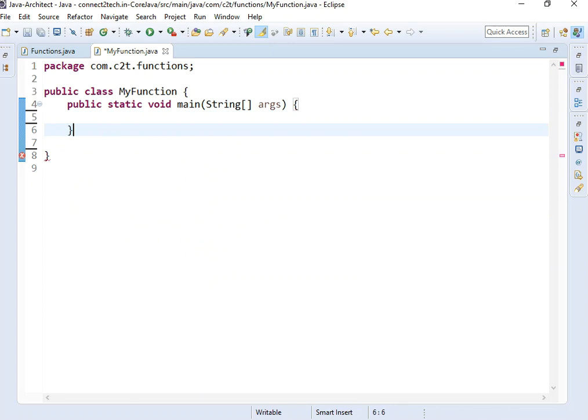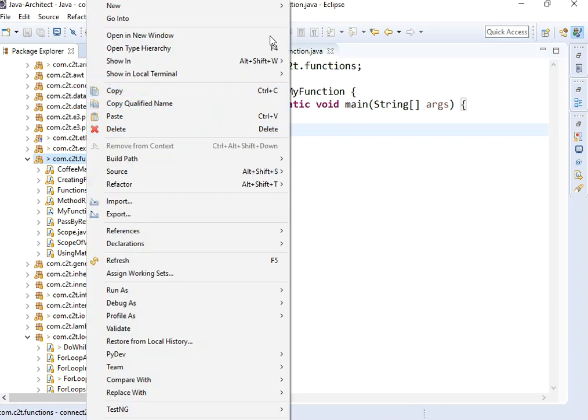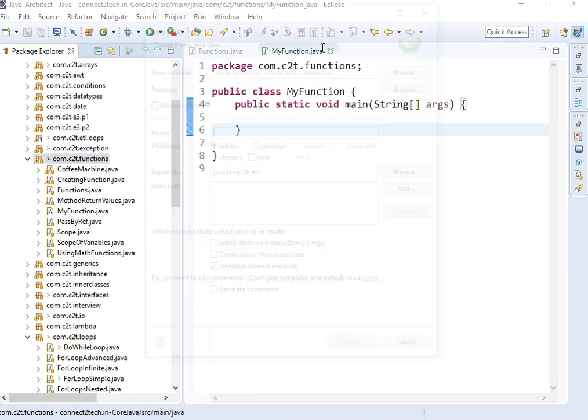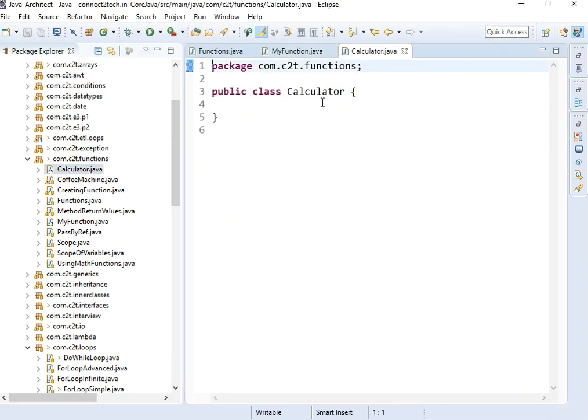Okay, so what is a function? Programmatically or technically, we define a function as a collection of statements which does something. Okay, so let's say I create a calculator here. I create a calculator class. What is a calculator supposed to do?